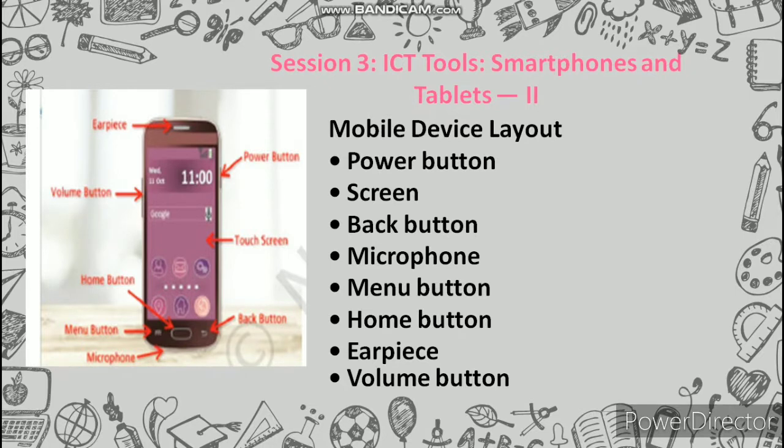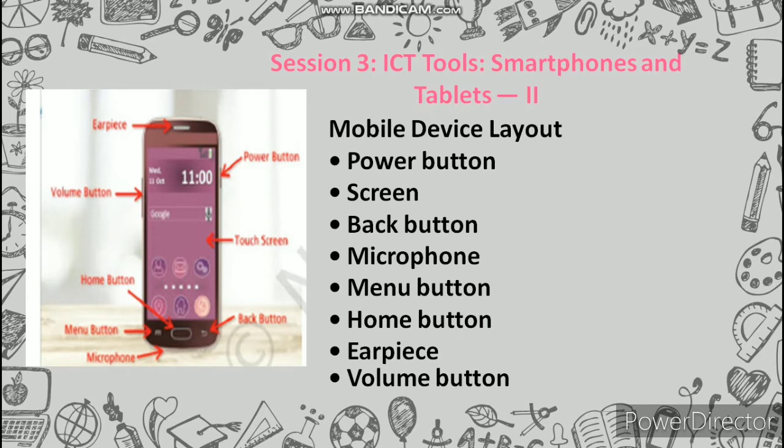Session 3, ICT tools, smartphones and tablets. Some of the basic controls you see on a mobile device are as follows. Power button: this is used to start and shut down a mobile device. Screen: a screen on which we perform functions by touching with our fingers. Back button: you use the back button to go back to the previous screen in an application.